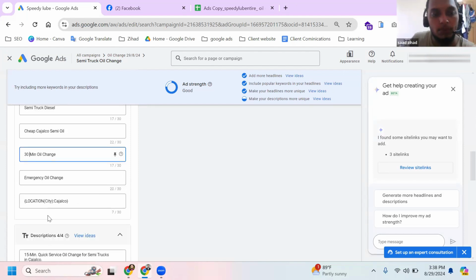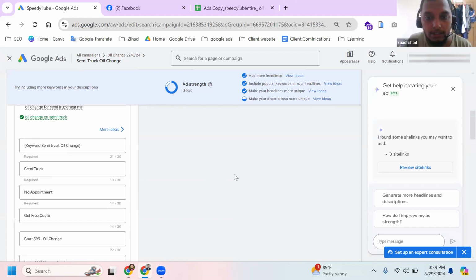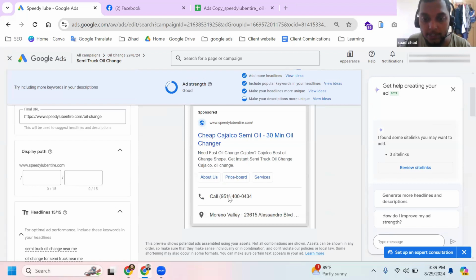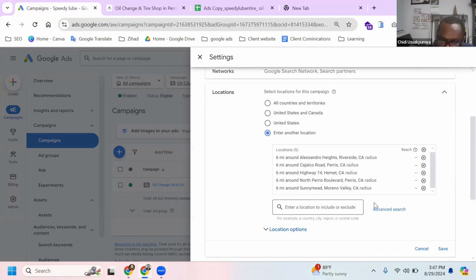And another thing, I also select the location insertion. Look here. This is the location city, in second brackets, and Chazalco, because this is local, right? Local searches, yeah, local city. And look here, every city like this, the ad shows like this. Look here, we can see the preview. This is the number they can also call, because I add the call extension. No, change the number. Yeah. This is number one thing.